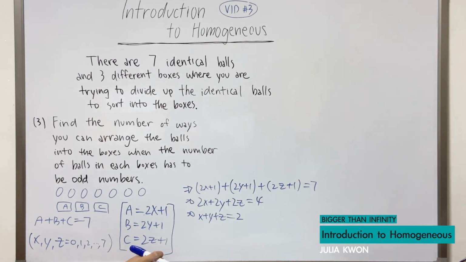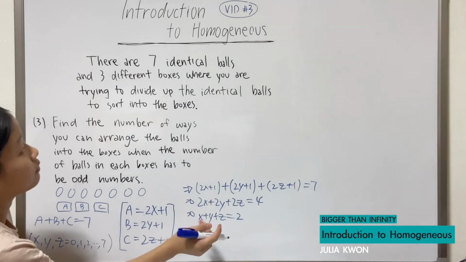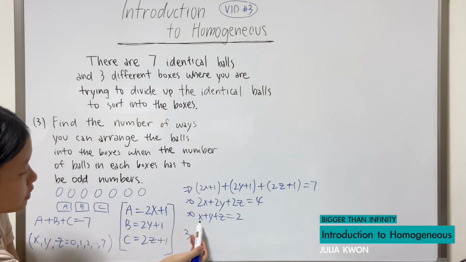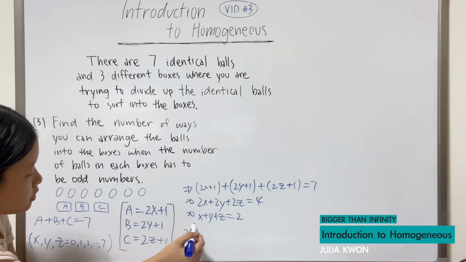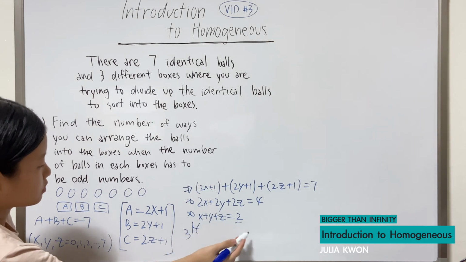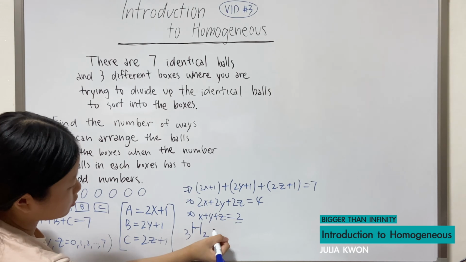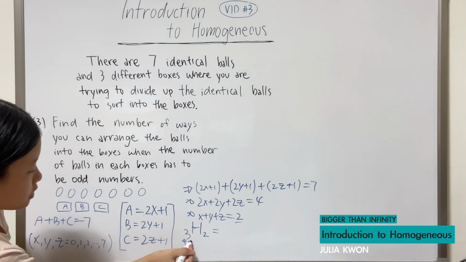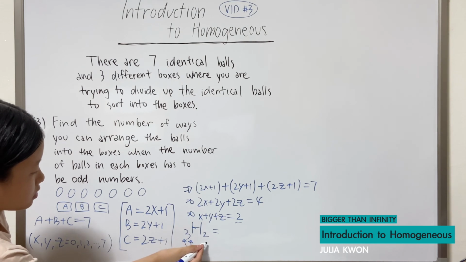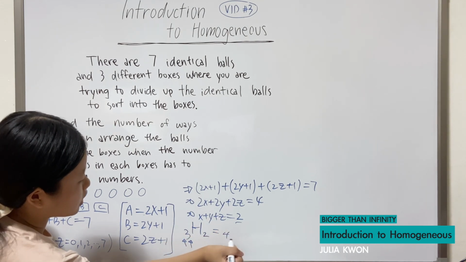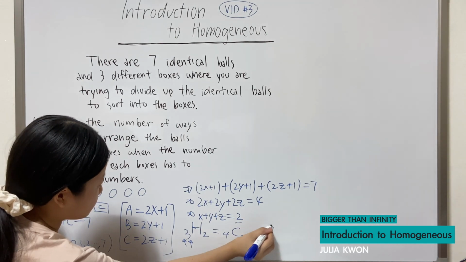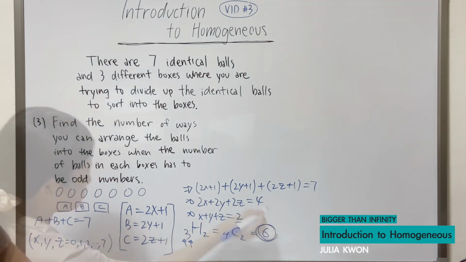And so now we can use homogeneous to solve for this question. That will give us 3 homogeneous 2, which is equal to, we will just need 2 arrows, 2 plus 2, which is 4, choose 2, which is equal to 6. So that will be the answer for question number 3.